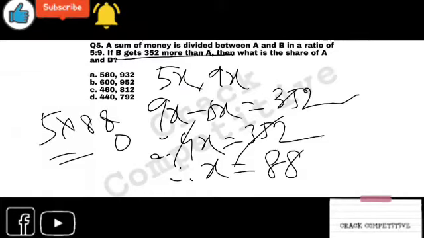Then if both are required, you can just calculate one figure, which will be enough to get the answer. If there are same options, then you have to calculate both the figures. If in this question figures are not that tough, you can calculate just one and you will get another one. 5 8s are 40, and 4, 44. So this will be the answer. Option D will be the correct one.